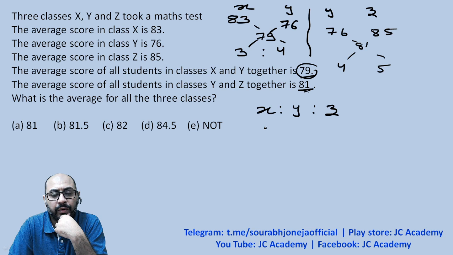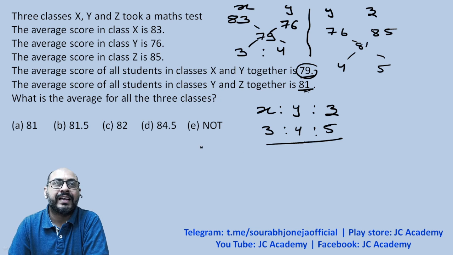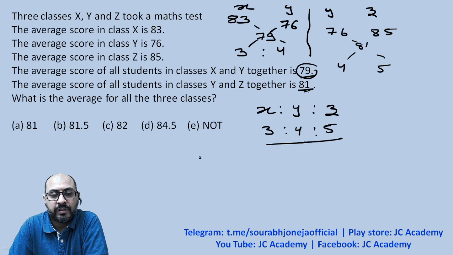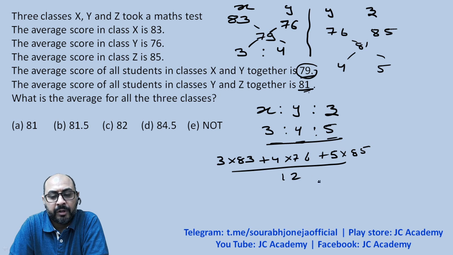So X ratio Y is 3 ratio 4 and Y ratio Z is 4 ratio 5. So apparently the ratio between the number of students in classes X, Y and Z is 3 ratio 4 ratio 5. We're just supposed to calculate the weighted average. So how does the weighted average come? So 3 times 83 plus 4 times 76 plus 5 times 85 upon 3 plus 4 plus 5, that will be 12.